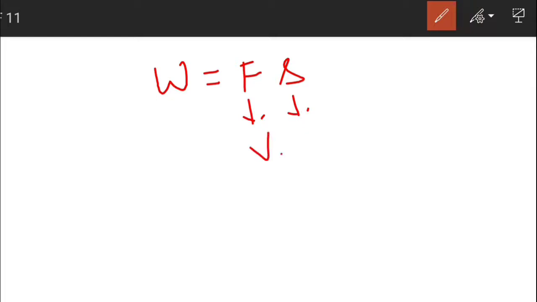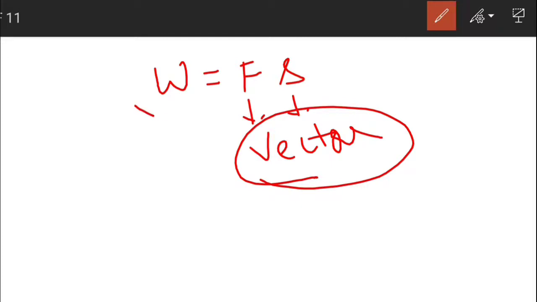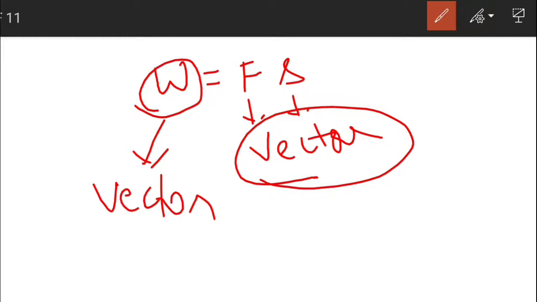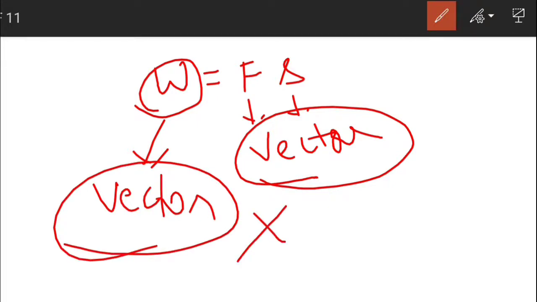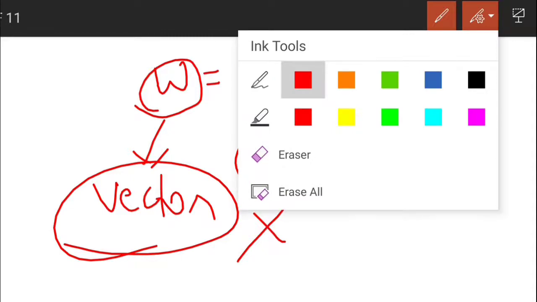Okay students. Now students, here we have derived an expression for work done. Work done is defined as force into displacement. And you know force and displacement both are vector quantities. And product of two vector quantities should also be a vector quantity. It means work done should be a vector quantity. But this will not happen. Work is not a vector quantity, but it is a scalar quantity. Why is this so? Let us try to understand it.